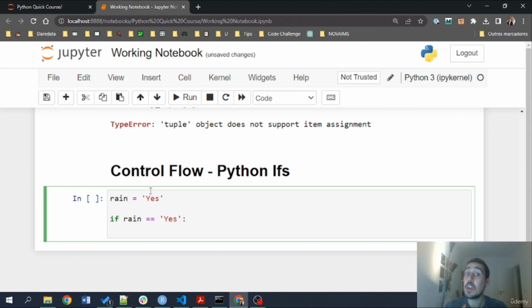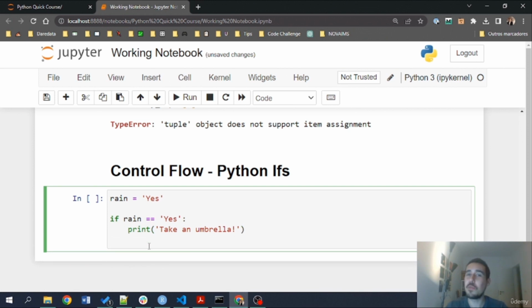Notice, this is very important in the language. Where my cursor is right now is indented one space. That is because indentation controls the flow of the code here in Python. Everything that is indented after this instruction and after this colon is dependent on the code that we see above. And here I'm going to do something which is print take an umbrella. Okay, so this is going to be how our code is going to behave.